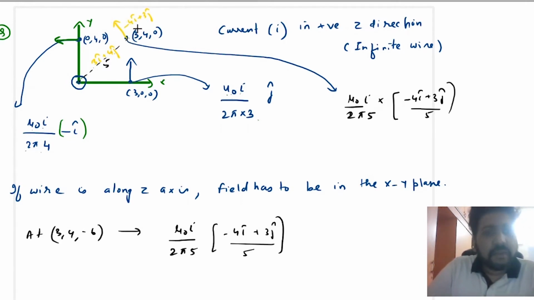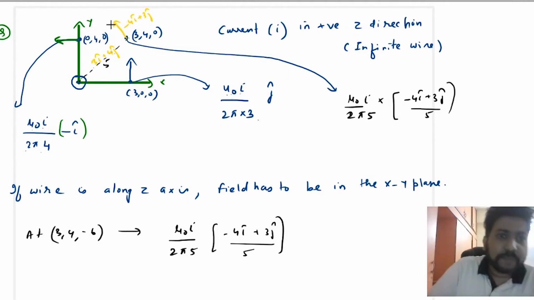Now this is the vector, but you need a unit vector because you have already calculated the magnitude. You just need the direction. So the direction will be minus 4 i cap plus 3 j cap divided by 5. So this is the direction of this vector.